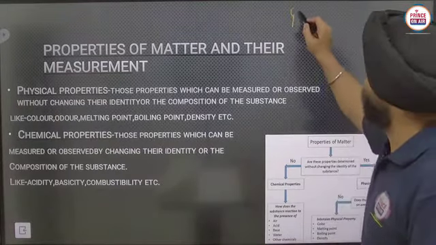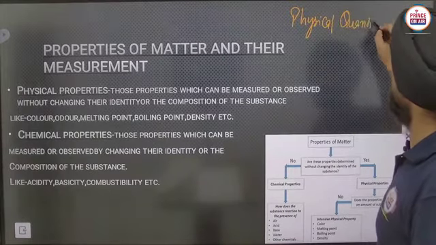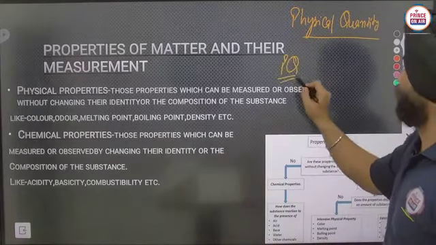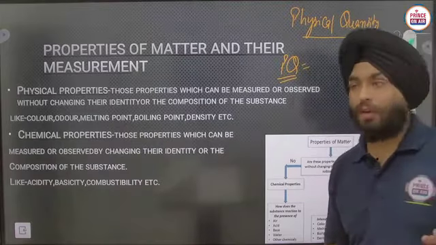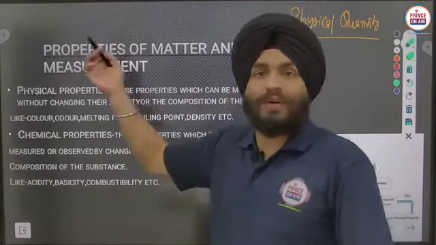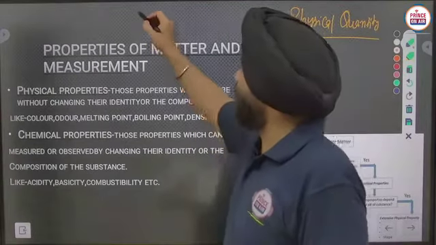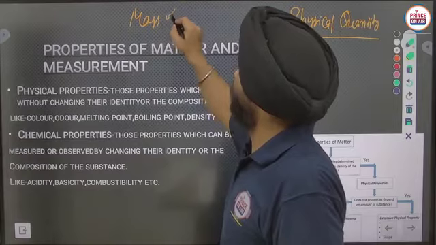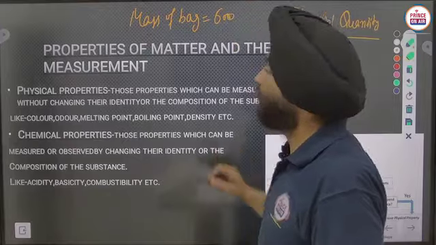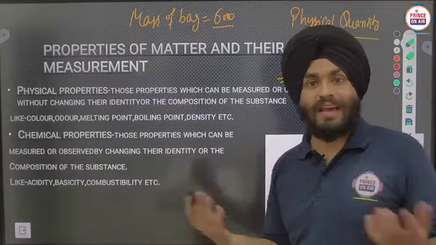Physical quantity, as I told you. What is physical quantity? In short we write it as PQ. Like the physical quantity of mass. Mass is a physical quantity. And if I want to represent that physical quantity in terms of a number, how can I write it? Like mass of a bag is 500, 600. What is it? A price of that bag? Is this the size of a bag?